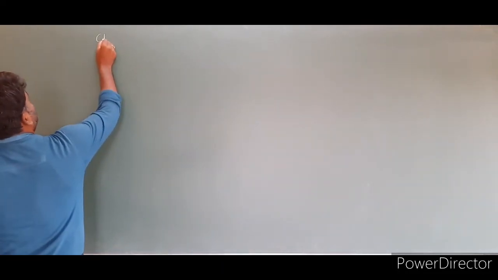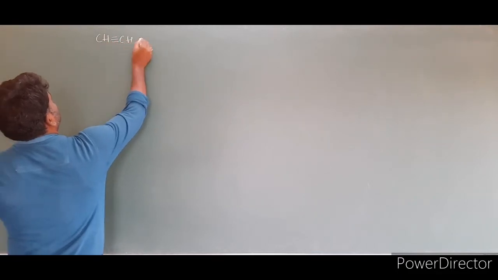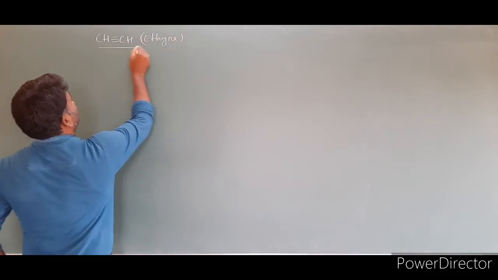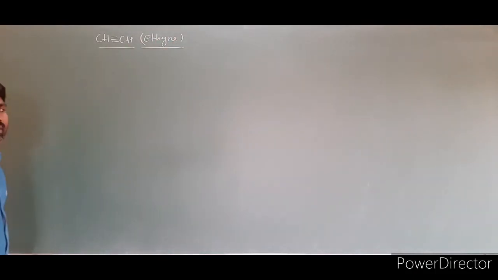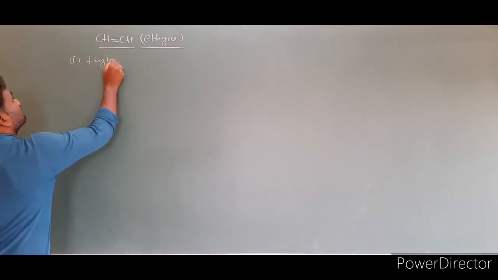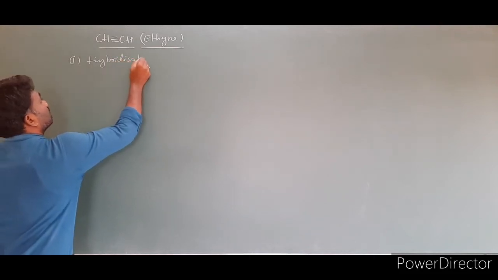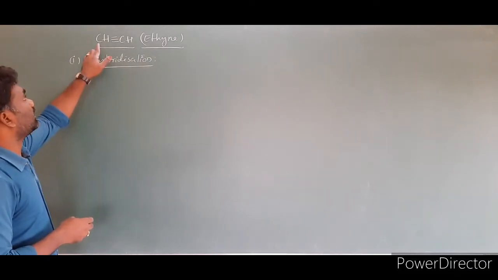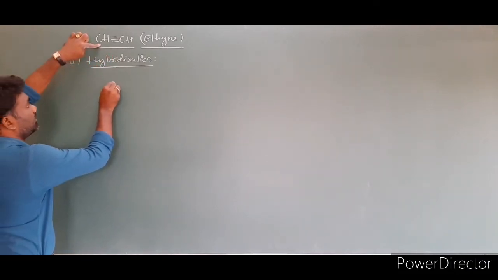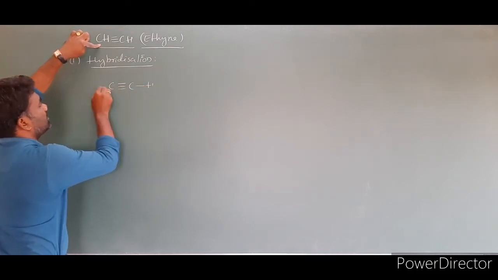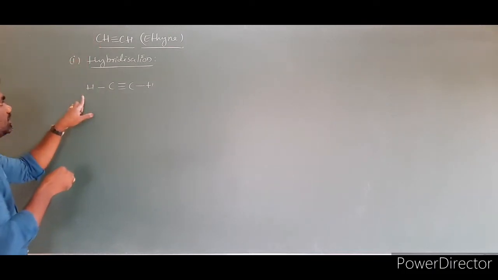Next one is the ethyne molecule, CH triple bond CH. Here also we have two steps. First one is hybridization. In hybridization, first what we have to do? We have to write the structure of this molecule. So carbon, triple bond, carbon, and there is also a hydrogen attached to each carbon.